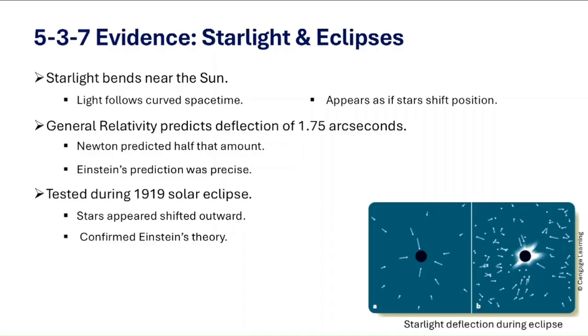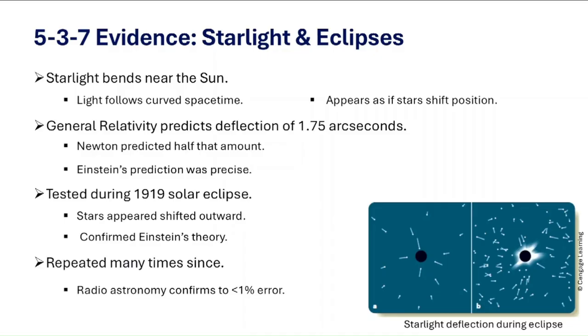So, since 1919, the bending of light has been confirmed many times, not only during eclipses but also using radio telescopes, which can track how radio waves bend around the Sun. And today, these measurements agree with Einstein's prediction to better than 1% accuracy.